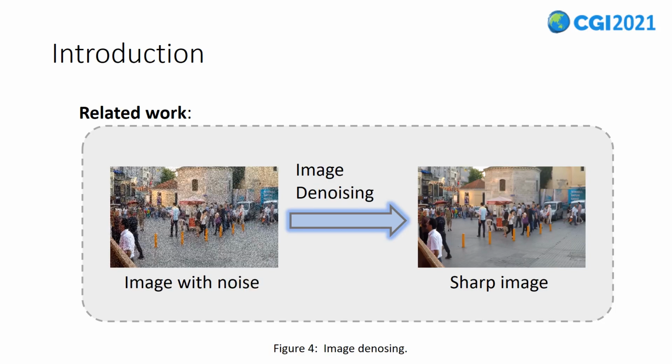Thirdly, image denoising is the process of reducing noise in a digital image. Classical denoising methods such as BM3D are based on prior knowledge of non-local self-similarity. Recently, CNN-based denoising methods have shown relatively satisfactory performance. However, these existing methods can only deal with noise but cannot remove the blur and enlarge the spatial resolution.